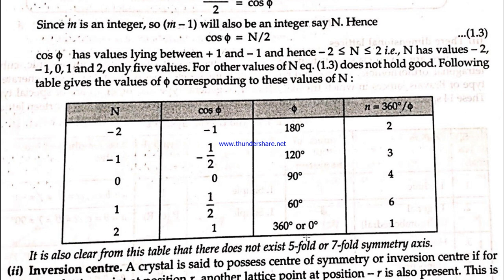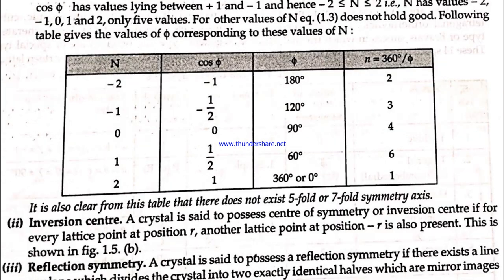As I told you previously, n is the number of folds of symmetry your crystal has. n will be equal to 360 by phi, so 360 by 180 will be 2, 360 by 120 will be 3, 360 by 90 will be 4, and similarly you can find all the others. So you can see over here we have one-fold symmetry, 2, 3, 4, 6, but we do not have five-fold symmetry. So a system does not exist which has 5-fold or 7-fold symmetry. This is a very important question, so you must prepare it very well. Why can a crystal not have five-fold symmetry?